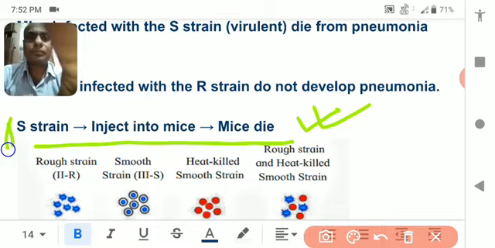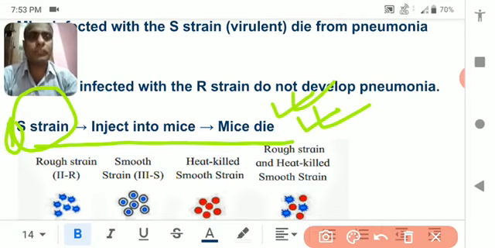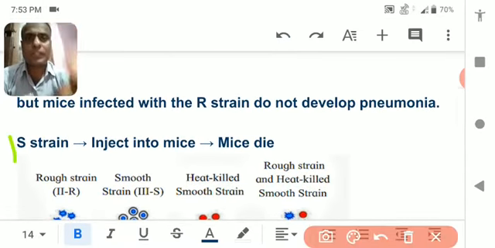First point, the experiment begins here. The scientist took an injection and injected the mouse with the S strain bacteria and concluded that the mouse died. Remember, it is the first point.